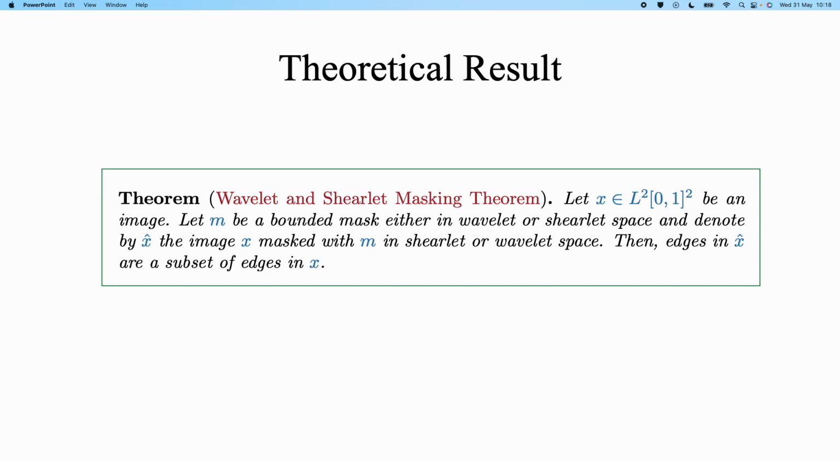Now we can state our theorem. Let X be an L2 image and M a bounded mask, either in wavelet or shearlet space, and denote by X hat the image X masked with M in shearlet or wavelet space. Then edges in X hat are a subset of edges in X. In other words, masking in wavelet or shearlet space does not create new edges.